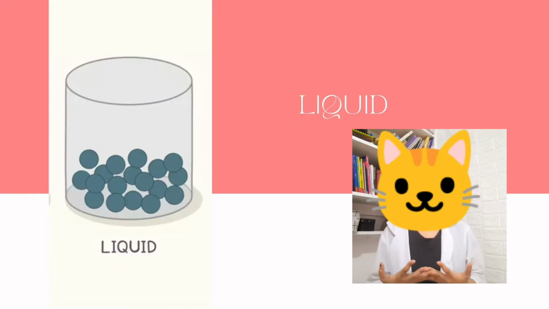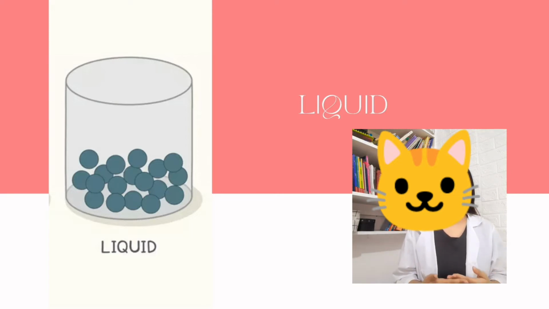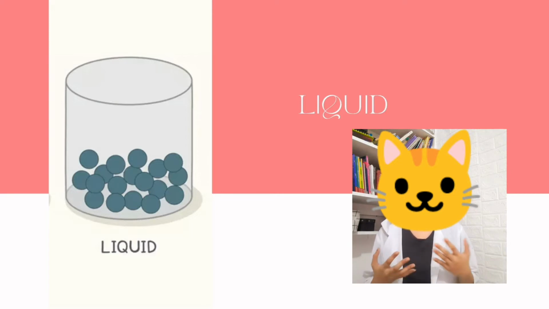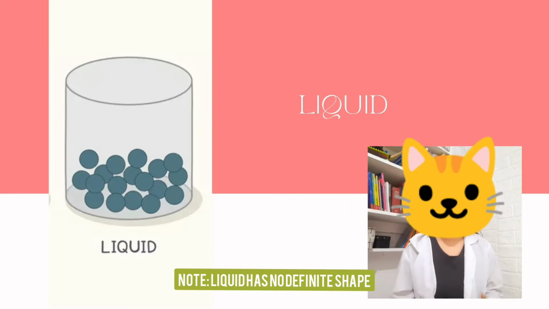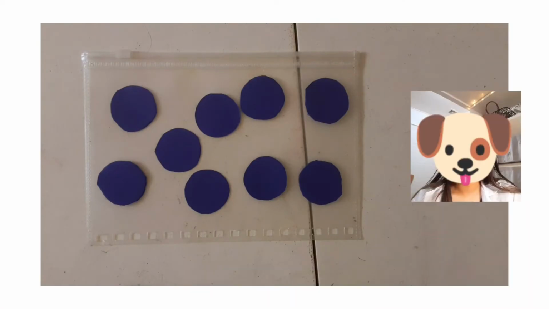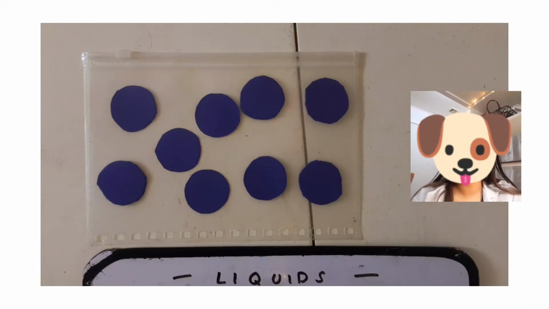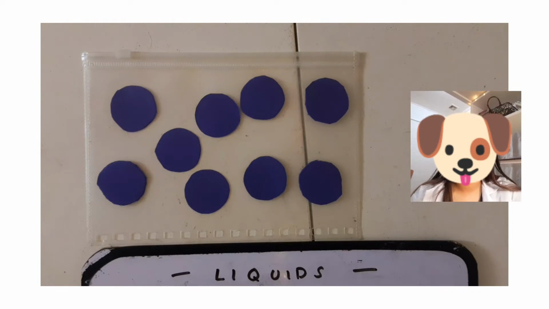Liquid, on the other side, has larger kinetic energy than solid because the particles are farther apart from each other, unlike the solids. In liquid, the particles can move past each other and vibrate larger. It has more kinetic energy than solid. In terms of temperature, liquid is in between solid and gas. Here is what it looks like. Compared to solid, we can see that liquid has larger movement. It can vibrate larger, has more kinetic energy, and can move past each other.